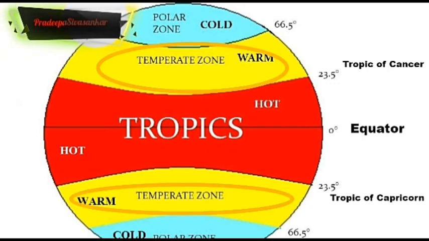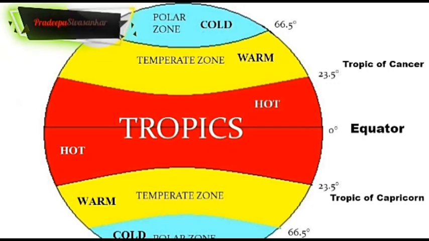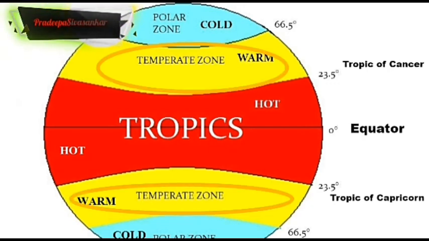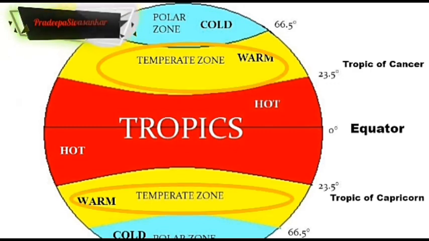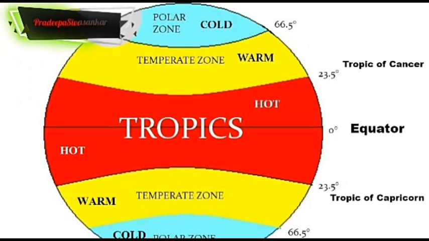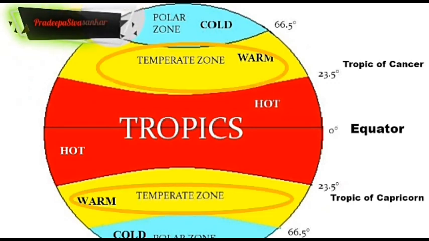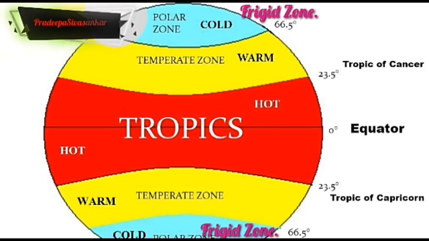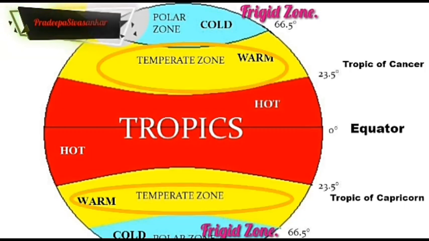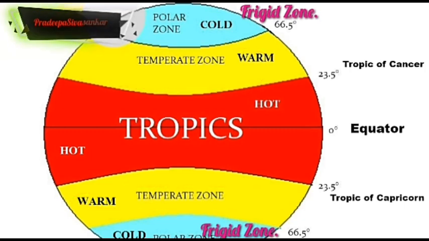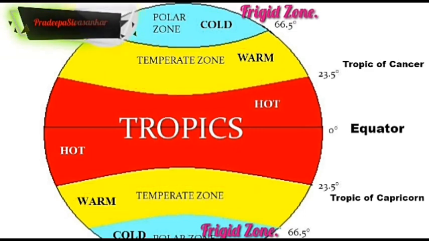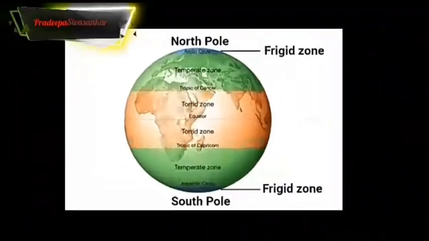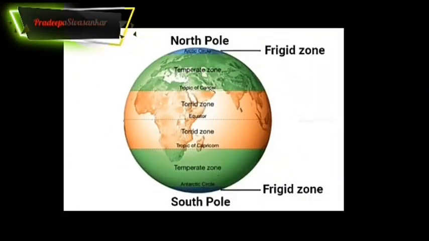The area between the Tropic of Capricorn and 66.5 degree south, and between the Tropic of Cancer and 66.5 degree north, receives moderate heat because the sun rays are slanting. So this area is called the temperate zone.